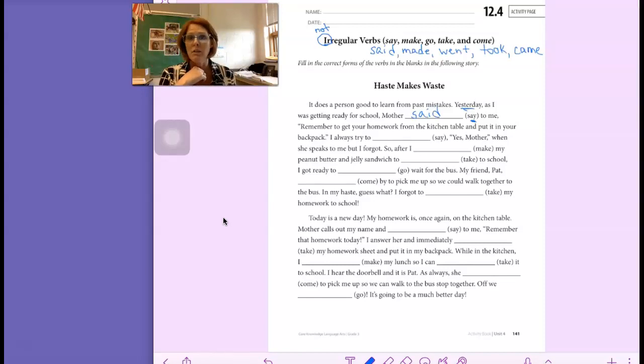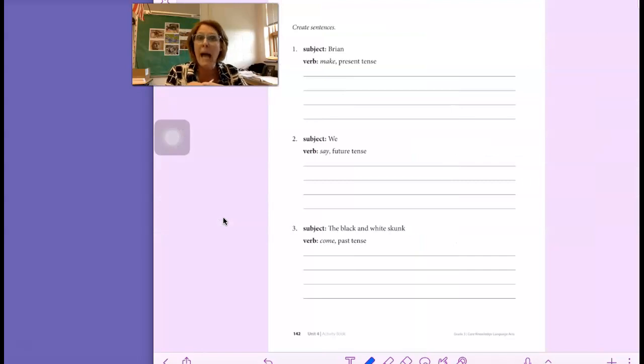Please spell these words correctly. I will mark them wrong if they're not spelled correctly because they're all at the top of the page. And your writing needs to be neat. So you're filling in those blanks on here. On the back, please don't forget to do the back.